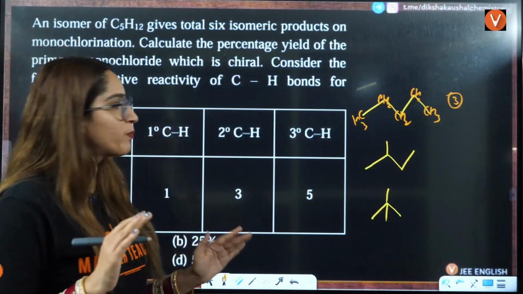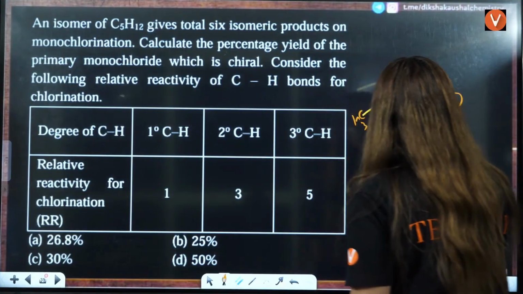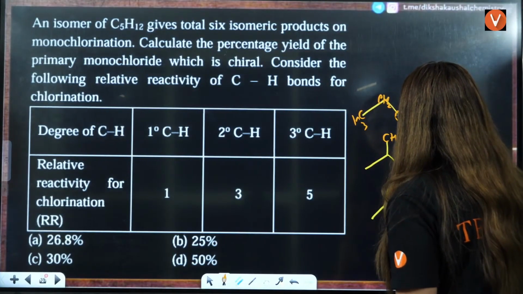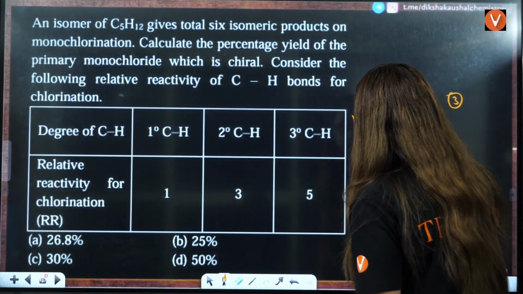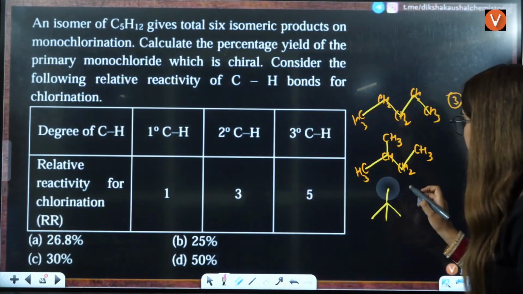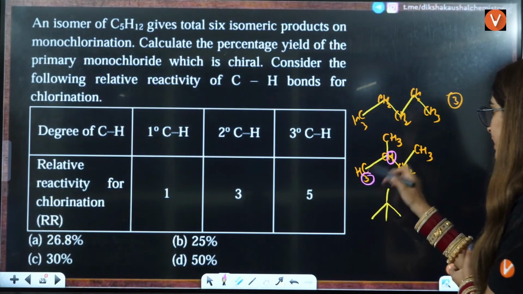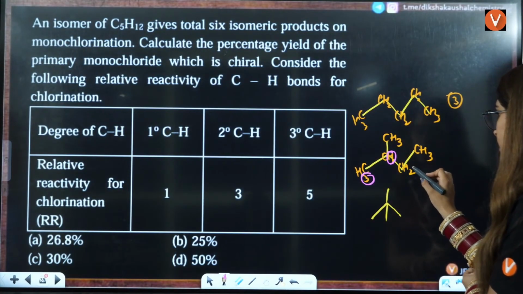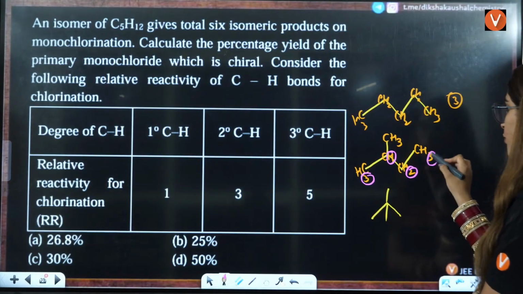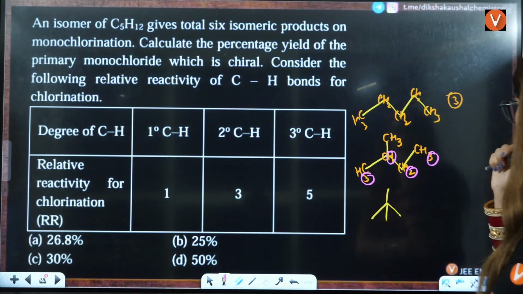Let us see isopentane, right? This is CH3, CH3, CH2, CH3, CH. So if you see this here, this is a different thing, right? They both are same, 1, 2. This is a different thing, 1, 2, 3, 4, right? This is also giving you only 4. Wait a minute.